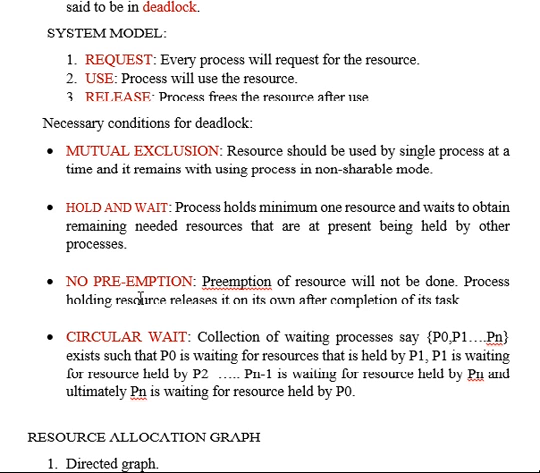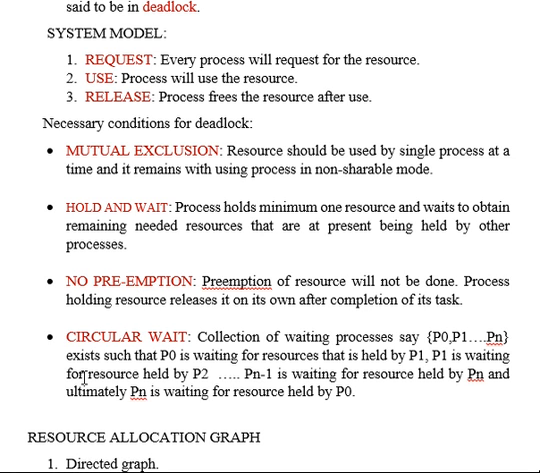The third condition is no preemption. That means the preemption of the resource will not be done. Although a process with a higher priority comes for execution or requests the resource, the preemption is not allowed. So that is what no preemption is. The process holding the resource releases it on its own after completion of its task. So before that, the process is not allowed to release any of the resources, although it is not using it.